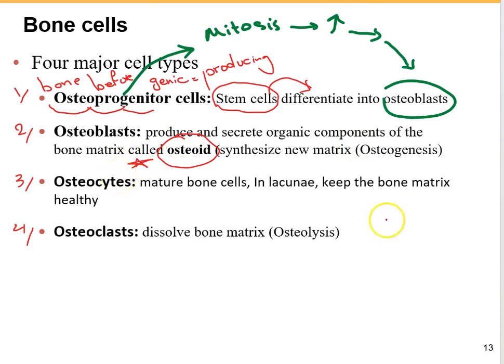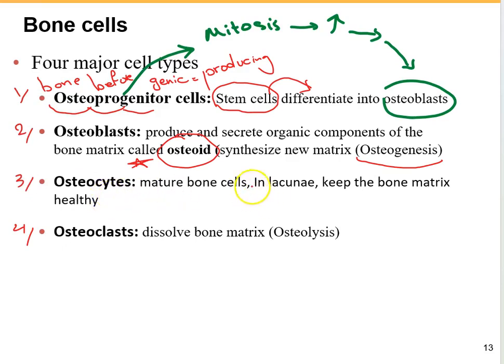They are involved in osteogenesis, which means the synthesis of new matrix. So the osteoblast can produce the fibers and ground substance, which when not mineralized is called osteoid. One more time, the osteoblast is responsible for producing the osteoid, the unmineralized bone matrix, composed of the organic components of the bone matrix.